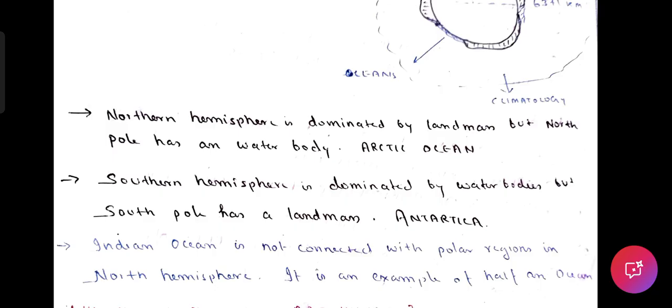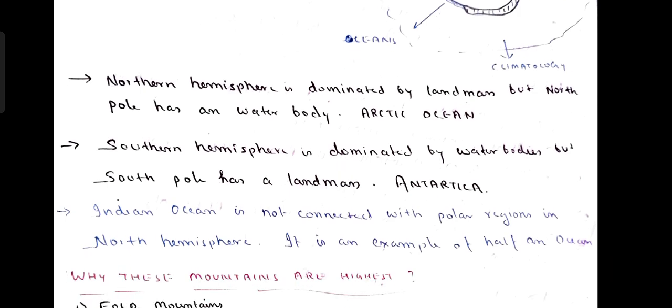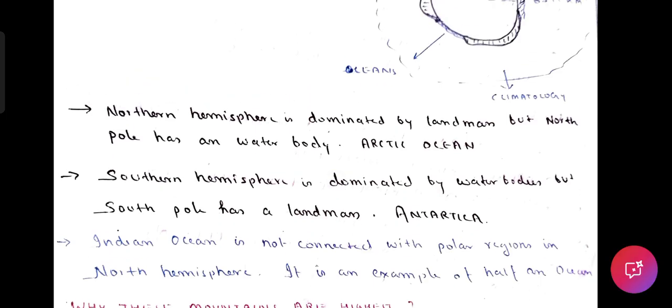That is why the Himalayas are worshipped by the Chinese religion, by Tibetan Buddhism, as well as by Hinduism. Because if the Himalayas were not there, this part where we are standing today would not exist. You will realize that over a period of time. This part is the gift of the Himalayas. So this is one of the reasons why the Indian Ocean is a half ocean.